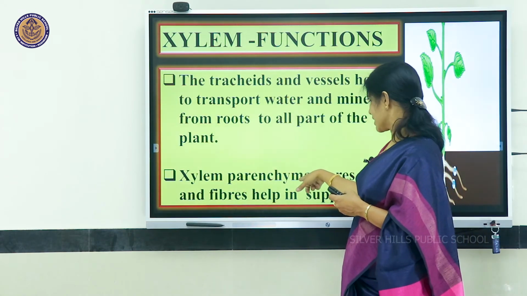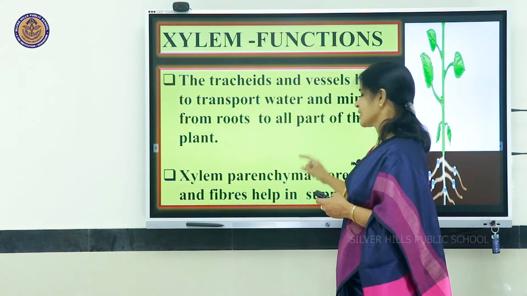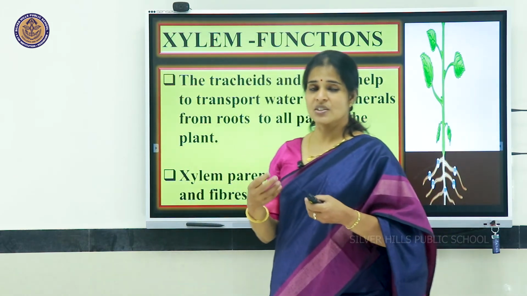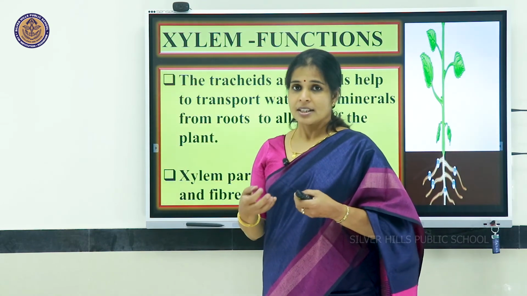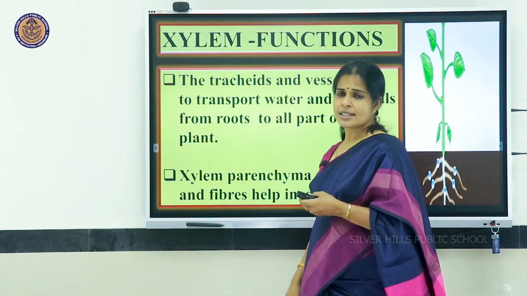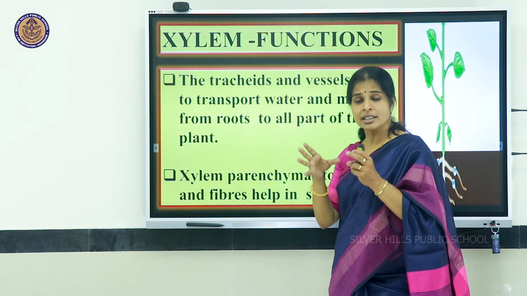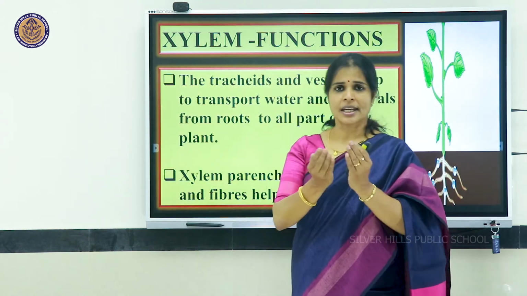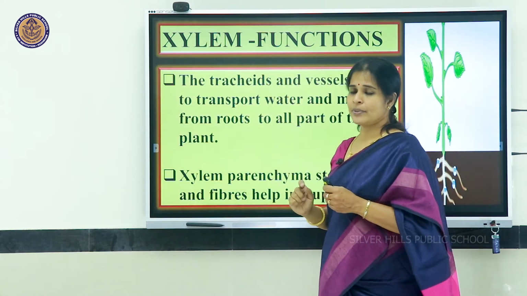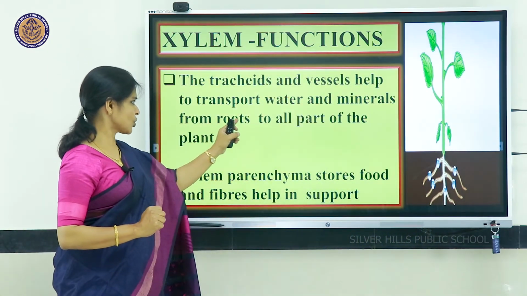Then what is the role of xylem parenchyma and xylem fiber? Xylem parenchyma helps in the storage of food. When these tracheids, vessels, etc. are working, they need the storage of food. Xylem fibers are the protective ones, supporting these 3 tissues. They compactly cover the tracheids, vessels and parenchyma. So 4 types of tissues together perform the function of transporting water and minerals.